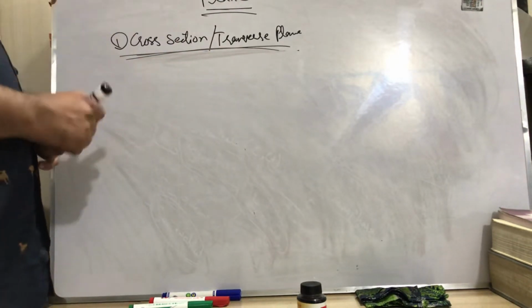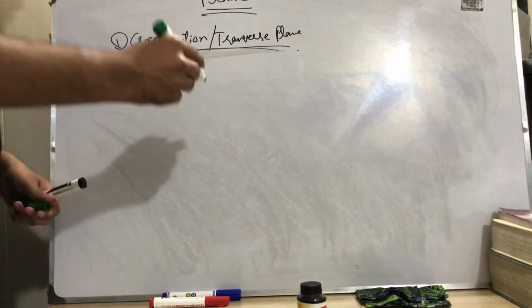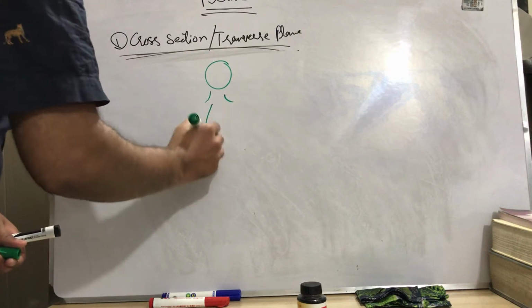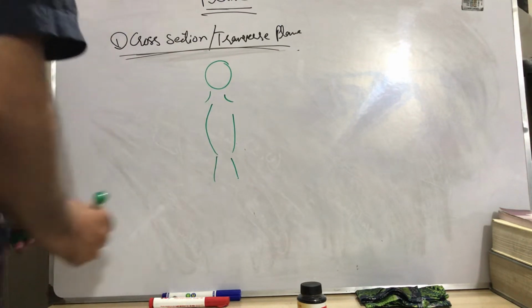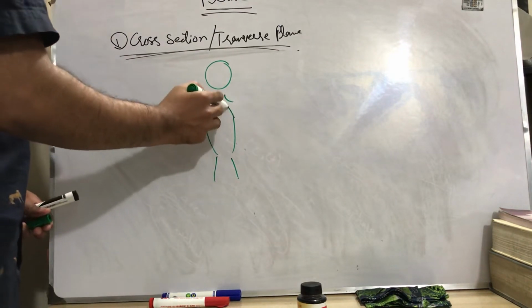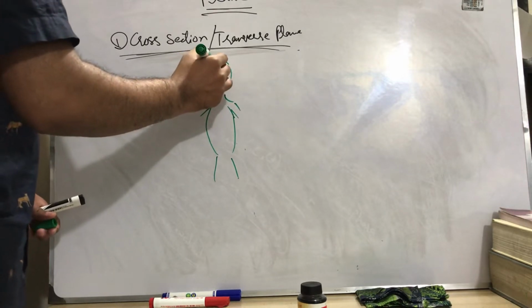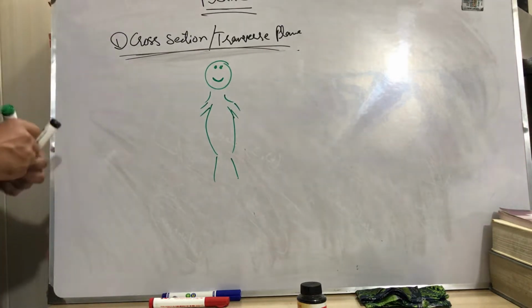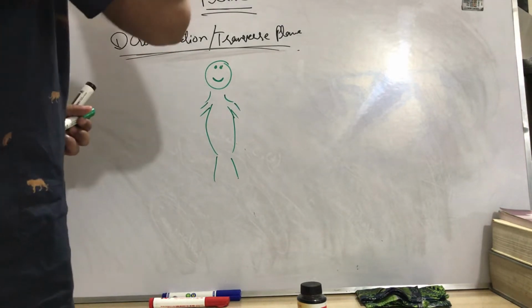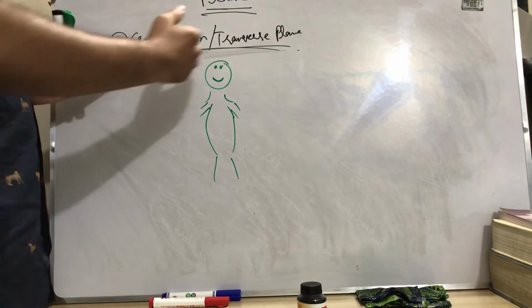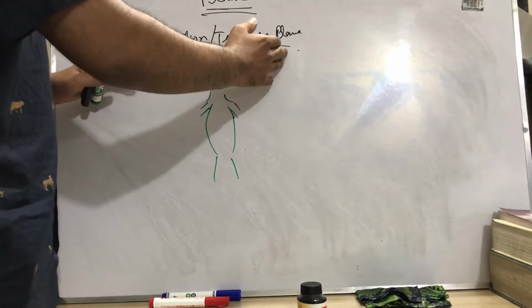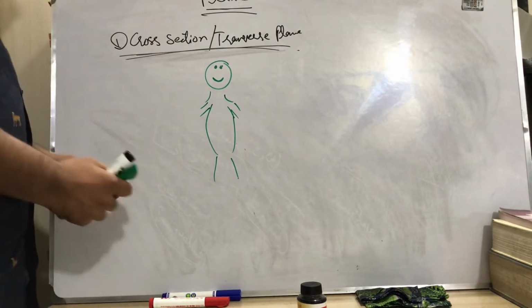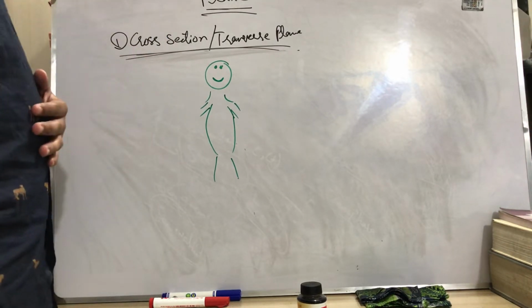So first of all, suppose this is an organism, like a man. For cross section or transverse plane, we must find the anterior posterior axis.